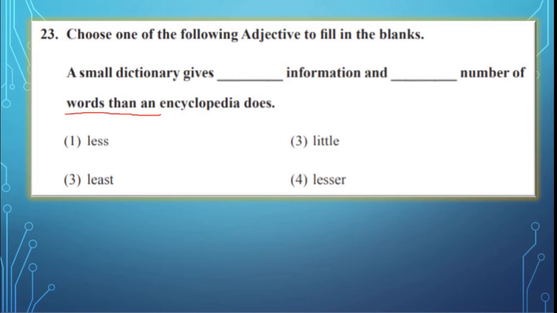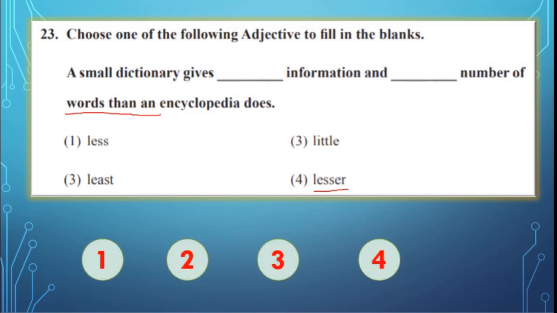You know that there are three degrees: positive degree, comparative degree and superlative degree, isn't it? So here we have to use a comparative degree, and most of the time the comparative degree has ER at the end. So here the fourth is the right answer. A small dictionary gives lesser information and lesser number of words than an encyclopedia does. Got this, students?